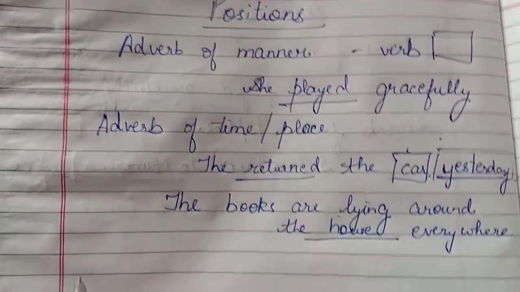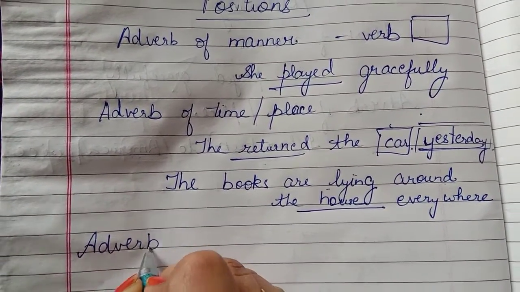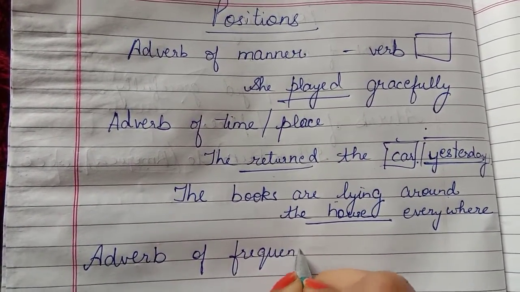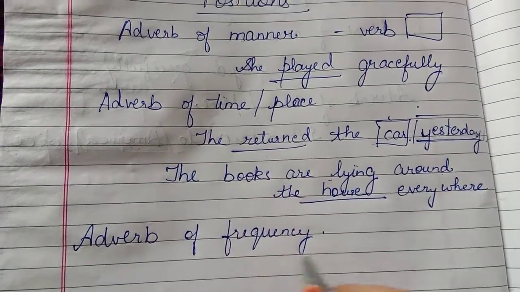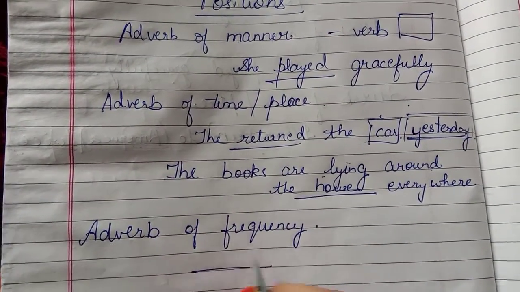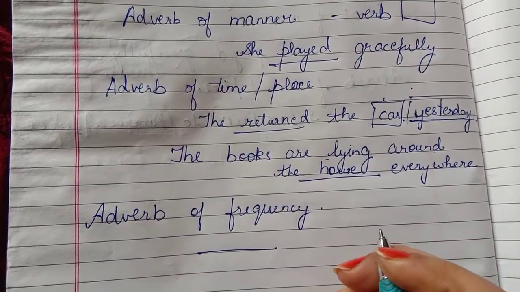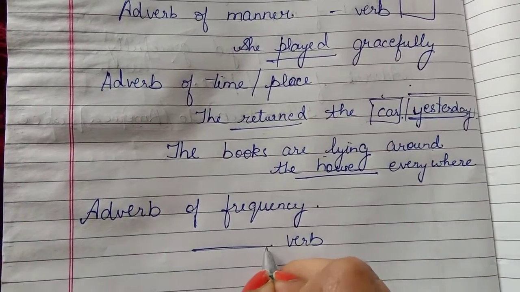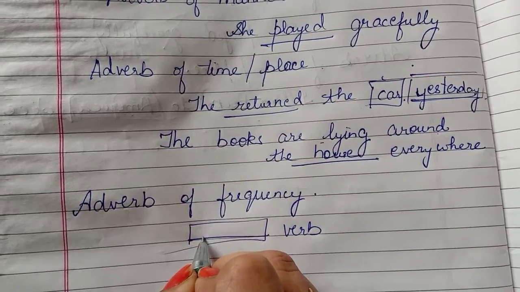Okay. In the same way, if we are using the adverb of frequency in our sentence, which is describing how often the action is taking place, such an adverb will always be placed before the verb. Like she seldom goes for a walk. She often plays with her brother. So the verb is here and the adverb of frequency will come before the main verb.